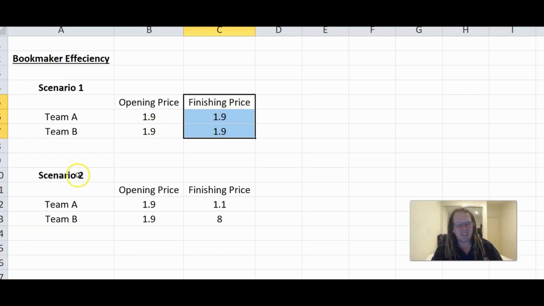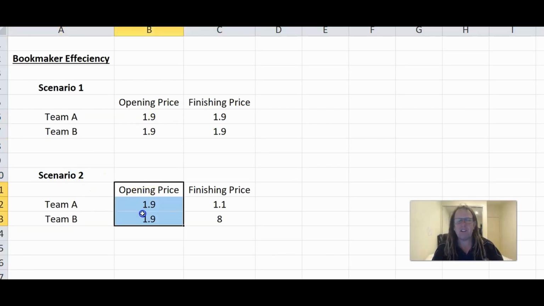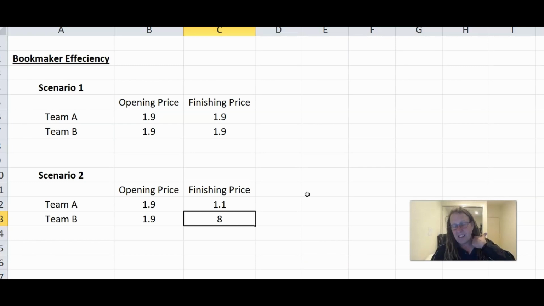But let's have a look at scenario 2. Opening price is $1.90 and the finishing price is $1.10 or $8. It could even be the other way around, with Team A at $8 or Team B at $1.10. And you go, wow, just imagine every single game that season was like this. You go, wow, that's so inefficient. There's so much opportunity to make money betting against that bookmaker. That's a very inefficient market, so inefficient that they can't possibly make money from that, even with their VIG on top.